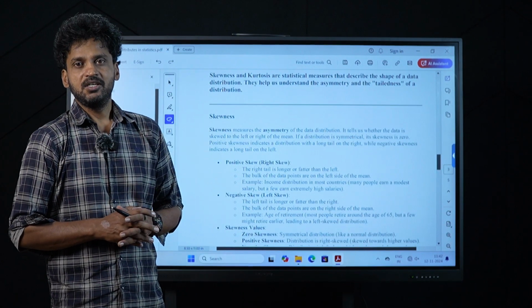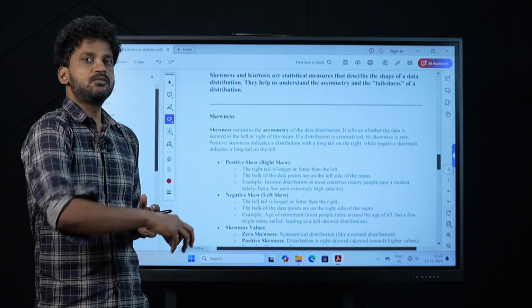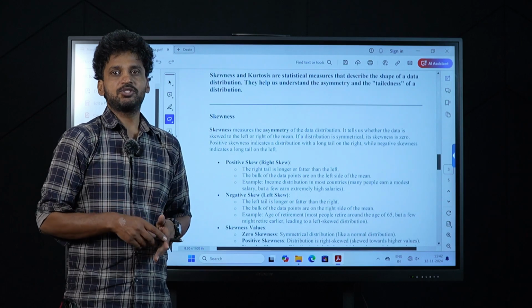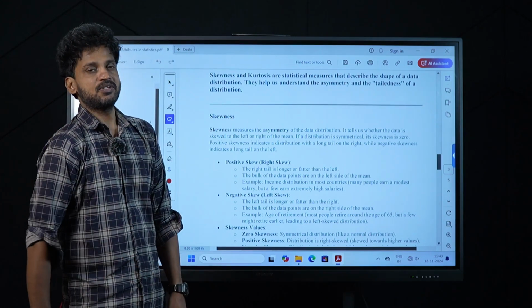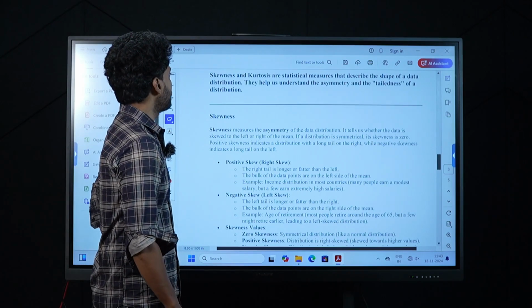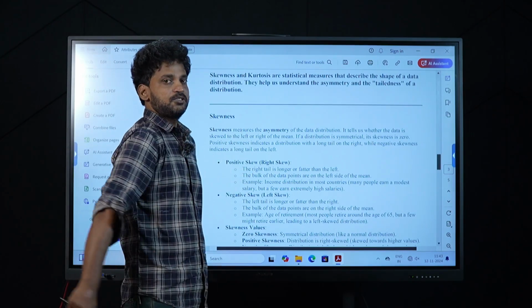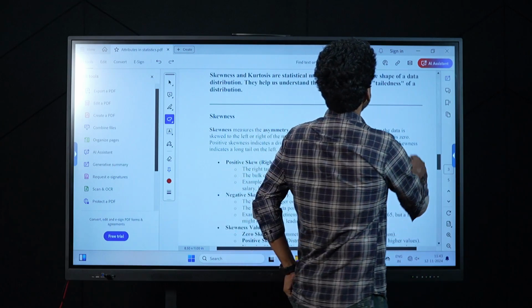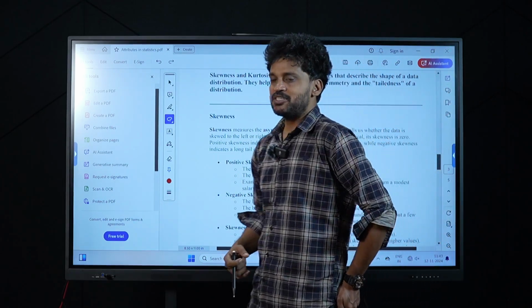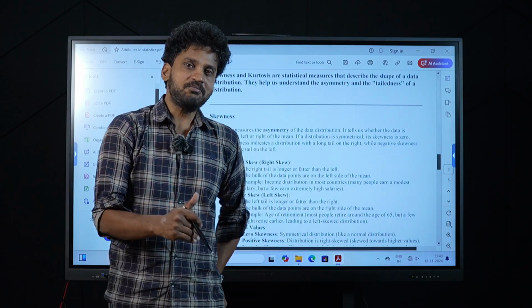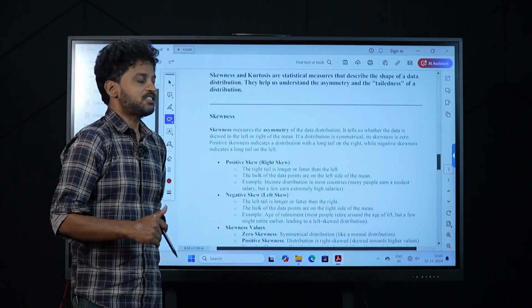In statistics, there also are two more terms that are precisely to be understood. Those are skewness and kurtosis. Kurtosis or kurtosis, whatever way you pronounce. These are the statistical measures that will explain to you the shape of a data distribution. What exactly are skewness and kurtosis? Let us directly jump into the details.